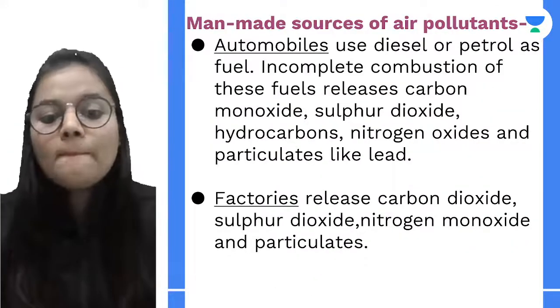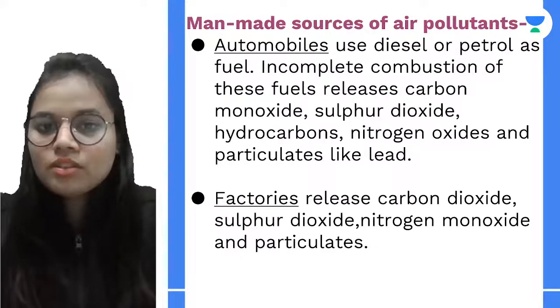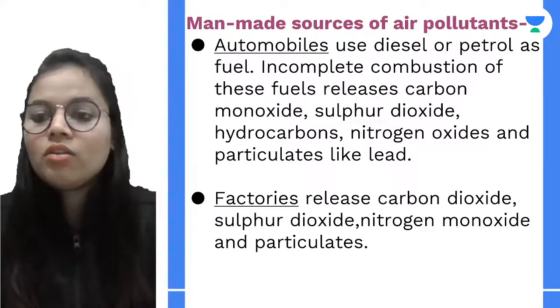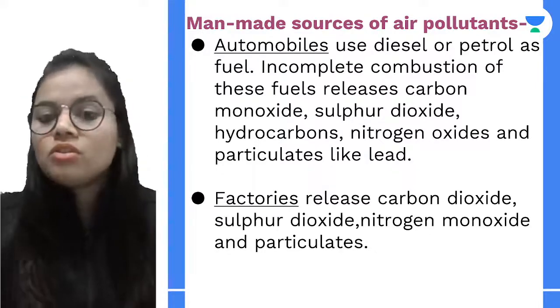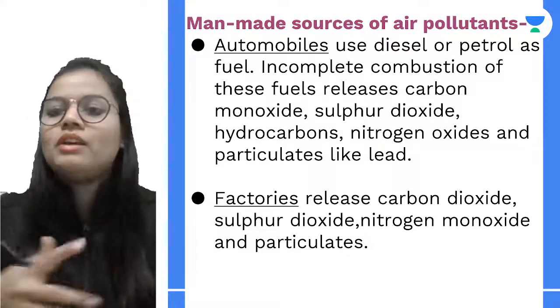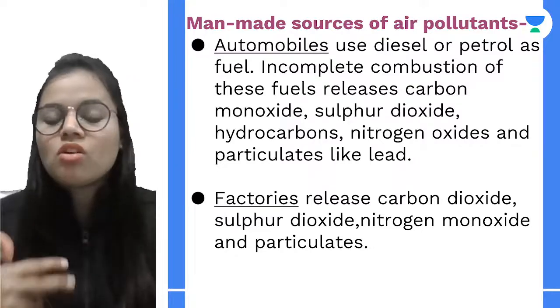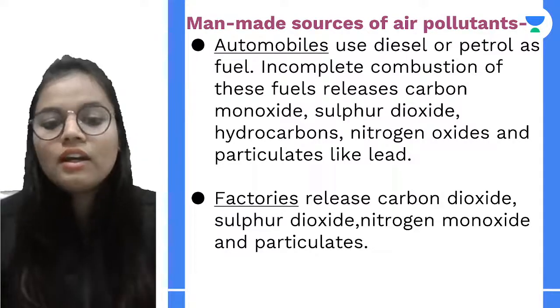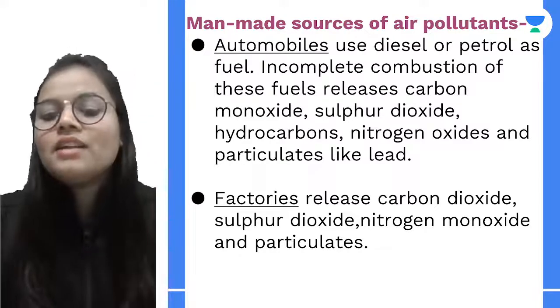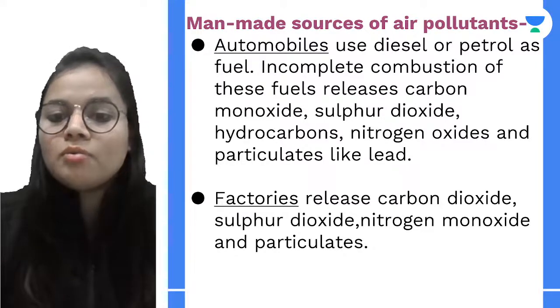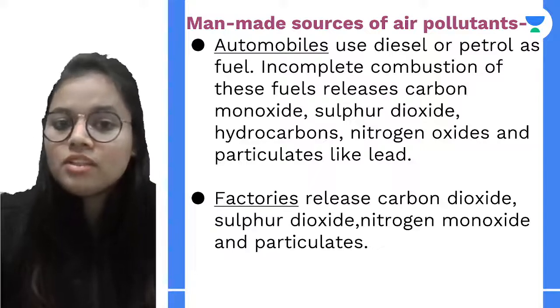After that, we have man-made sources of air pollutants. If I talk about us as humans, how do we pollute the environment first? And the bigger cause, I can say, is automobiles and factories. In the case of automobiles, they use diesel or petrol as fuel.